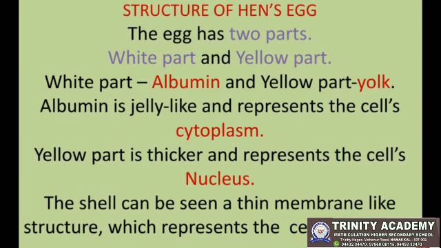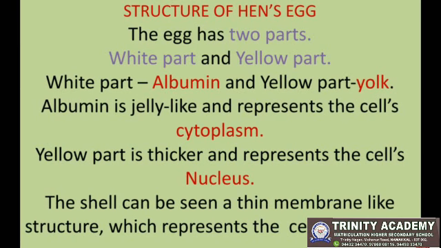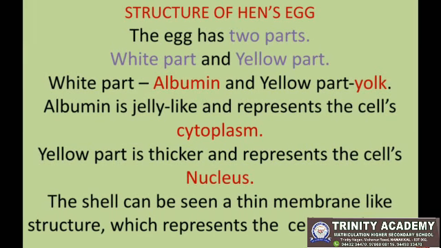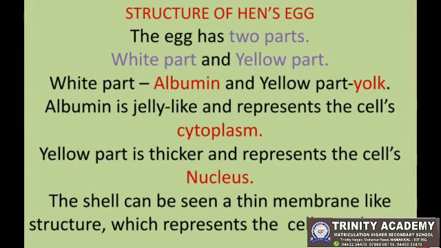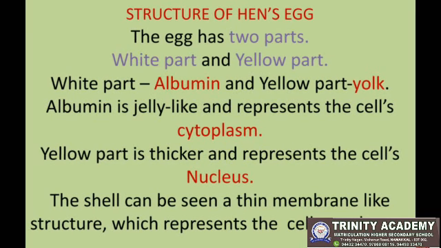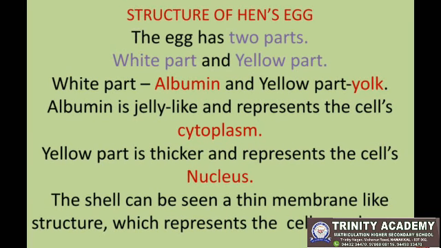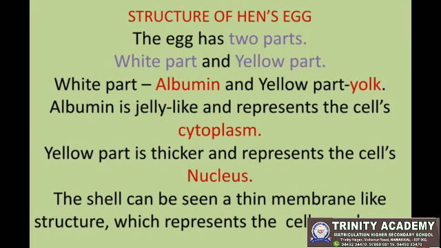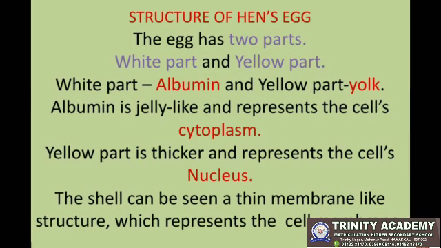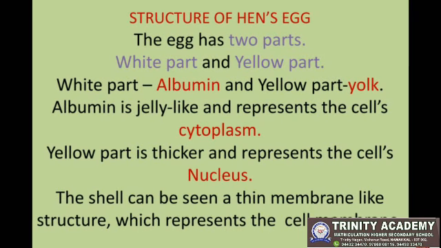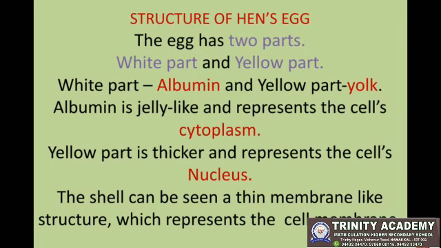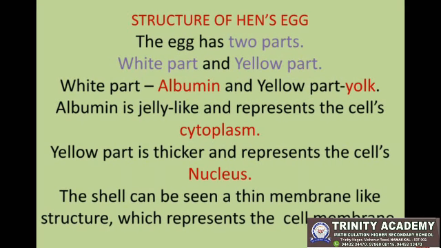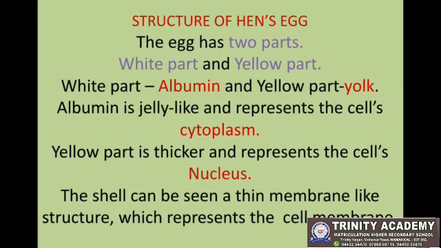The next one is structure of hen's egg. The egg has two parts. First one is white part and another one is yellow part. White part is called albumen and yellow part is called yolk. Albumen is jelly-like and represents the cell's cytoplasm. Yellow part is thicker and represents the cell's nucleus. The shell can be seen as a thin membrane-like structure which represents the cell membrane.